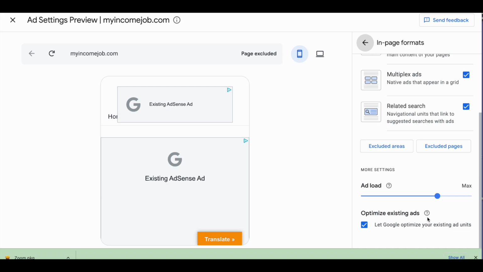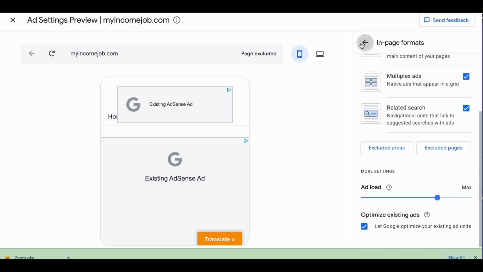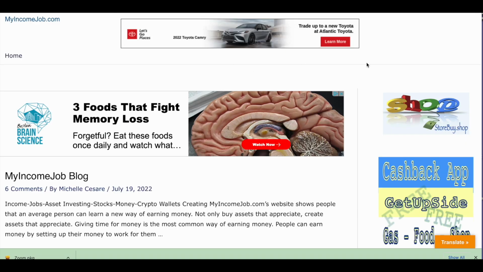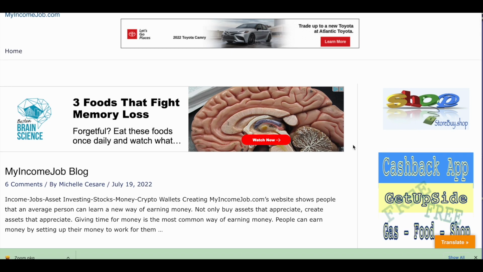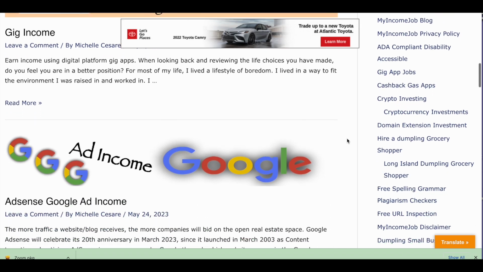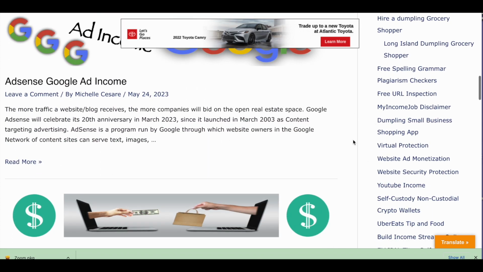And now it's like a week later. You have to let things settle in. I turned on auto ads, but I turned it off for the home page. I like my sticky ad on top. I like my one regular ad right on top here. And I have one in the sidebar. I don't want ads in between all of this.